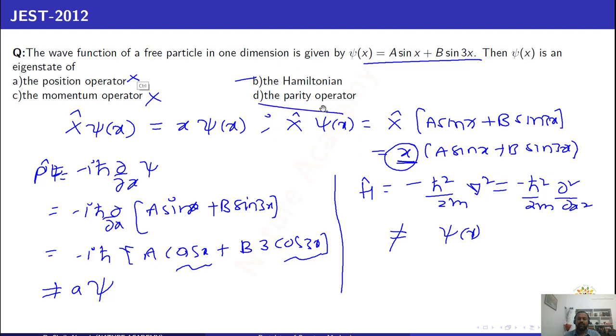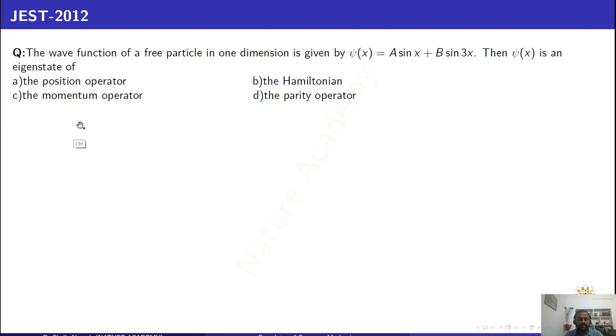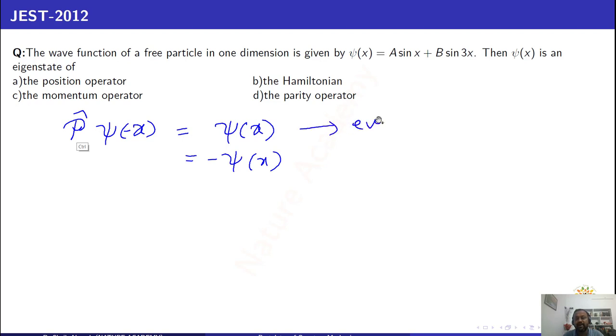And the last one is the very important one, the parity operator. So what is the parity operator? I will explain here. The parity operator is nothing but the inversion operator, inversion about the origin. When you operate the inversion operator on psi of minus x, if you get psi of x, this is even parity. If you get minus psi of x, this is known as odd parity.